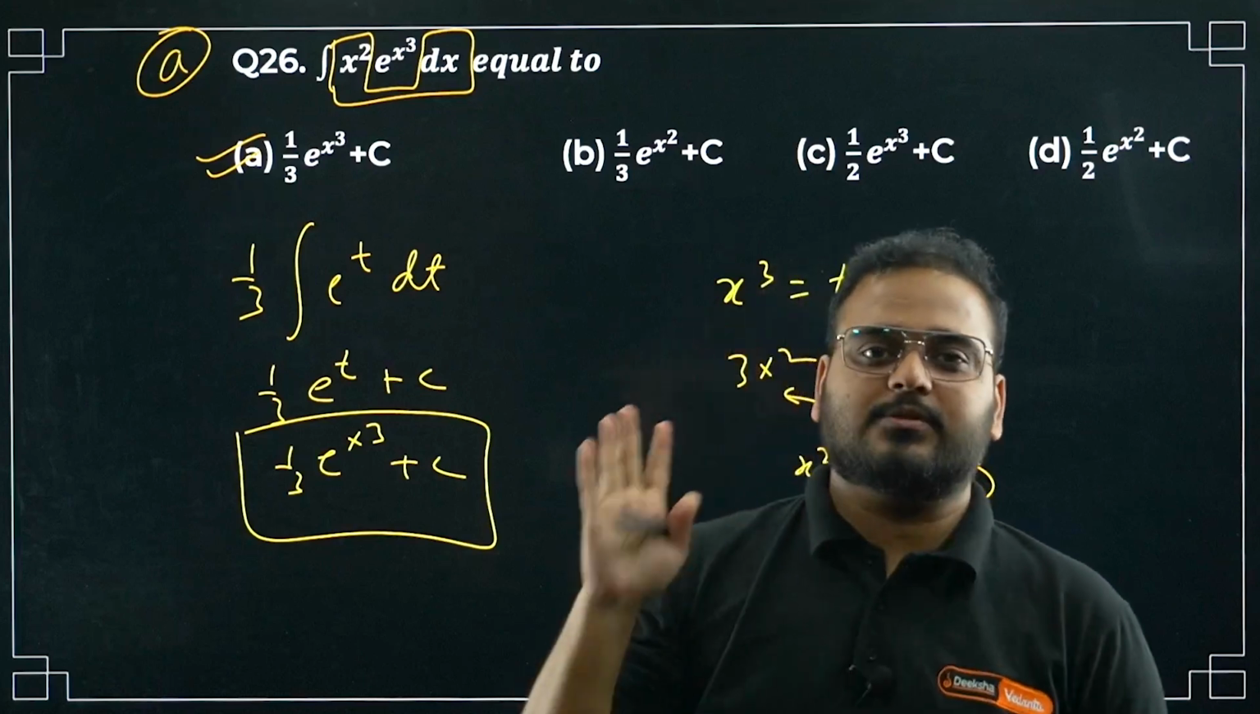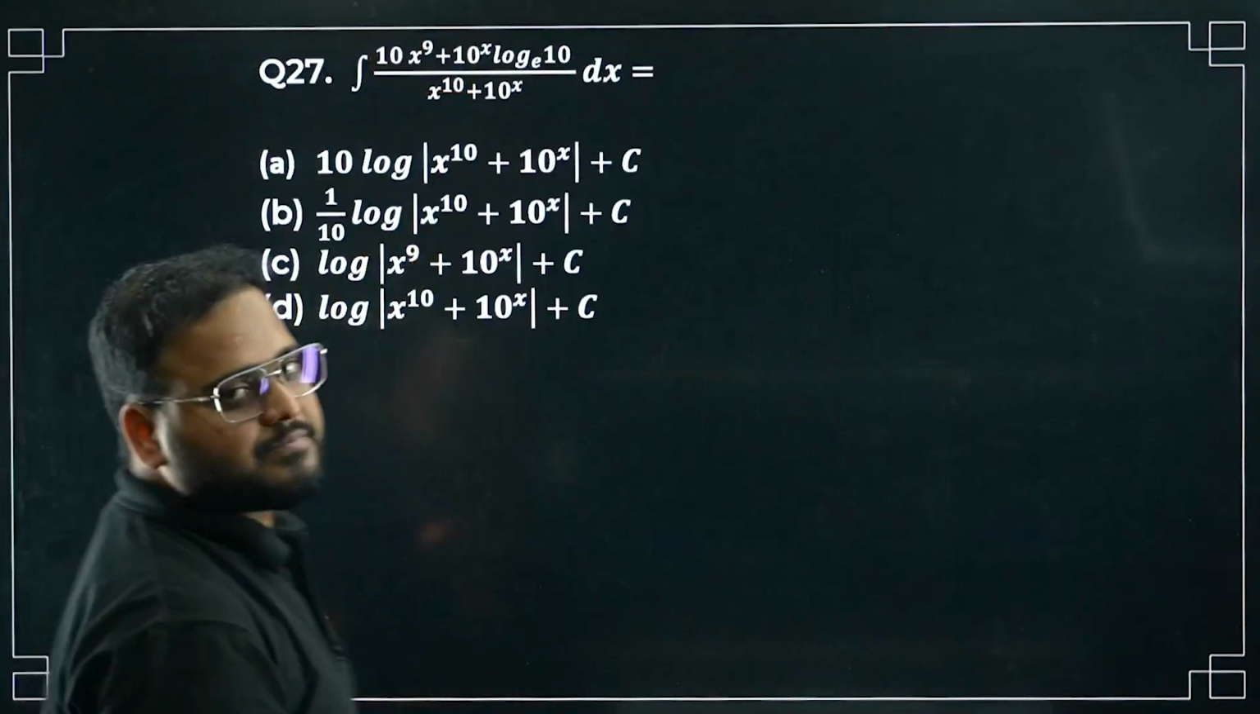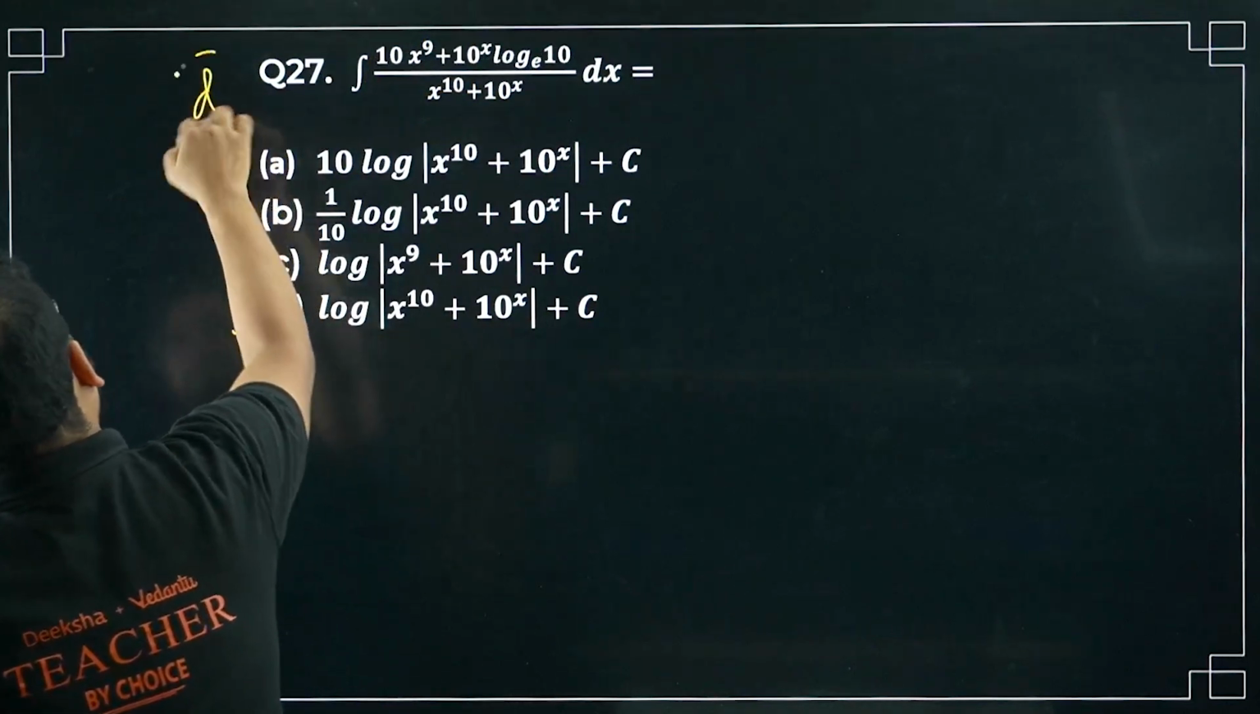Very simple substitution. Question number 26 is done. Moving on to 27 now. This one is very, very simple, sir. Option D is correct. How come?